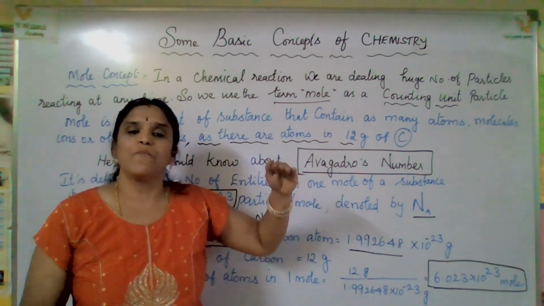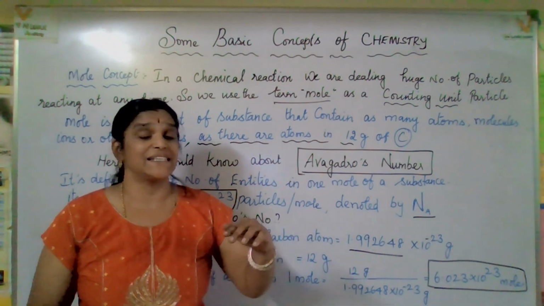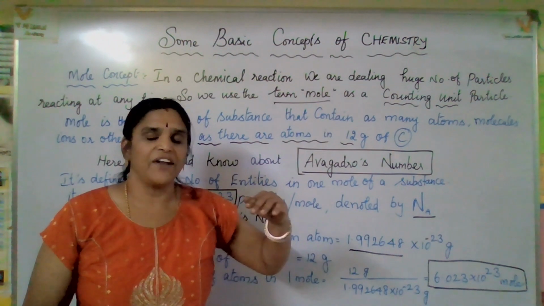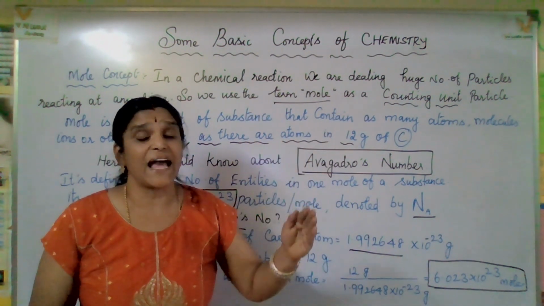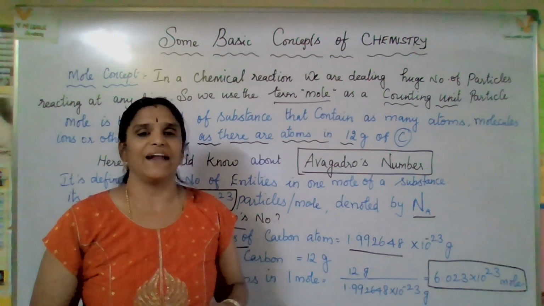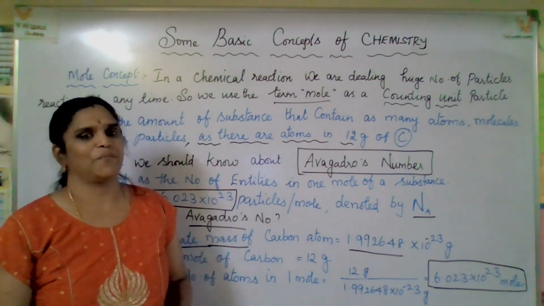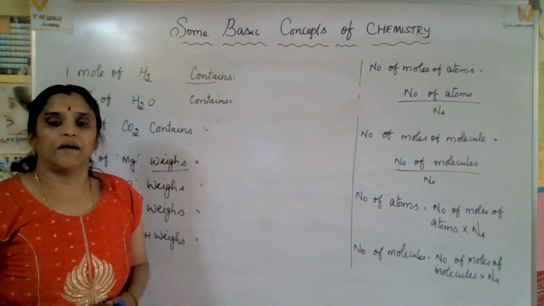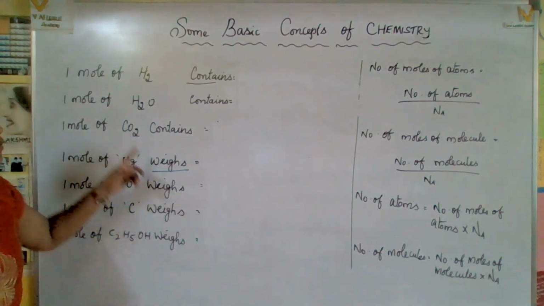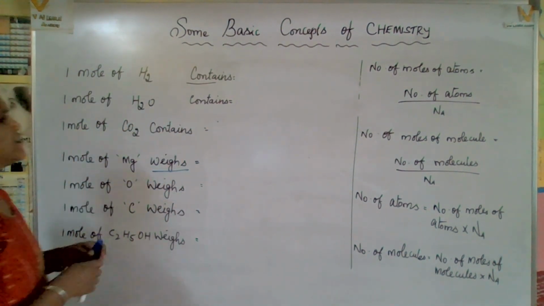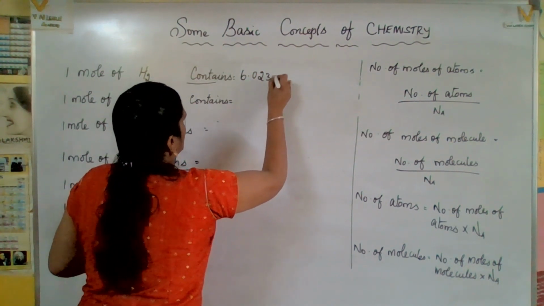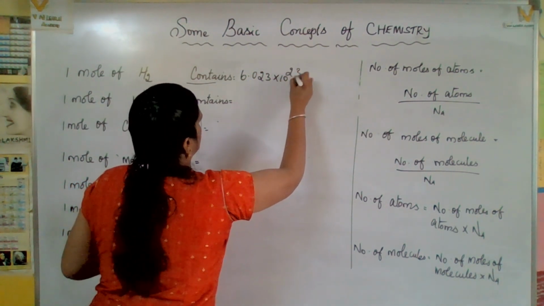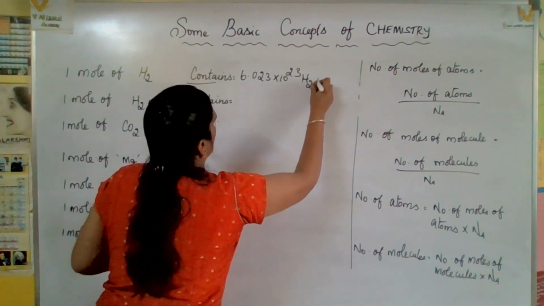See, there are stepwise processes to understand. Each and every term will go in a proper way to analyze and solve related problems in the upcoming points. Now, let us check one by one with examples. 1 mole of hydrogen contains 6.023 into 10 to the power of 23 hydrogen molecules.